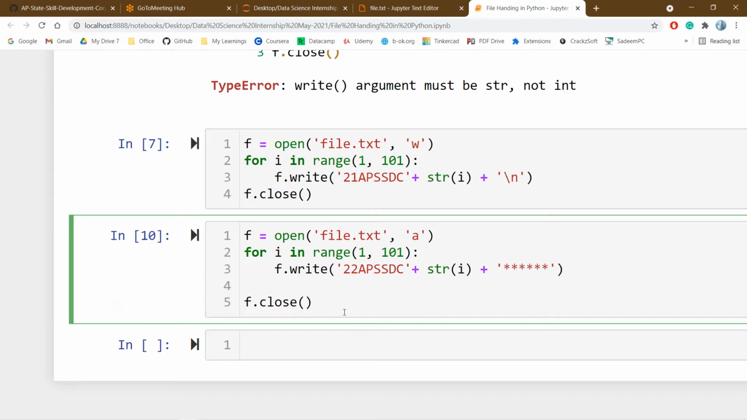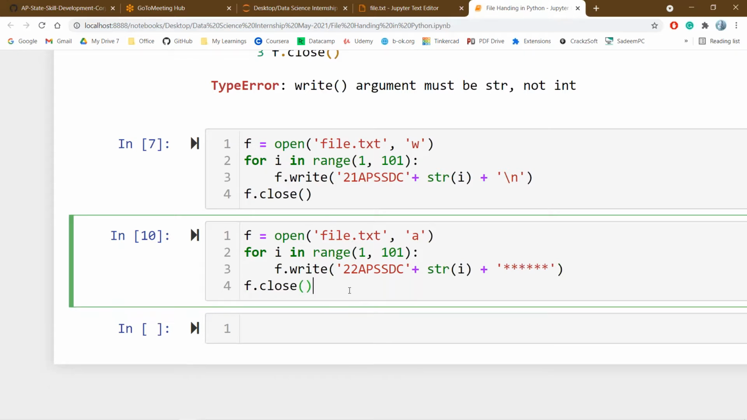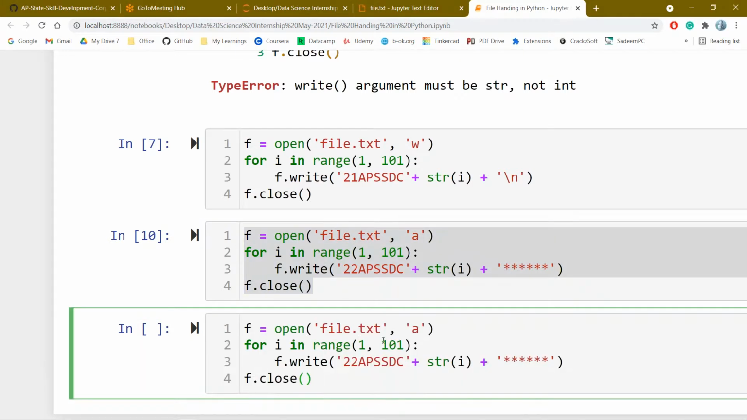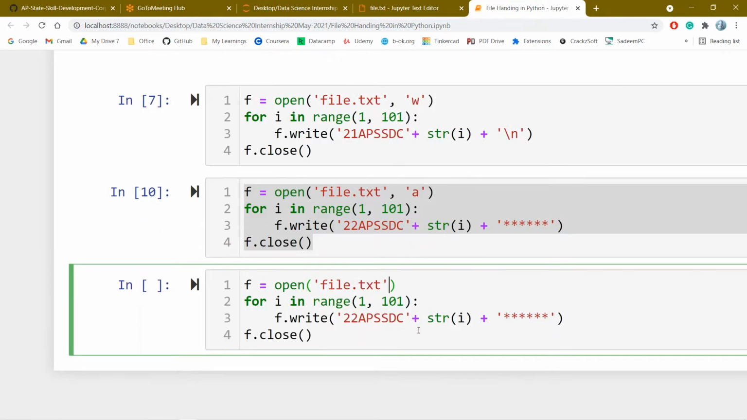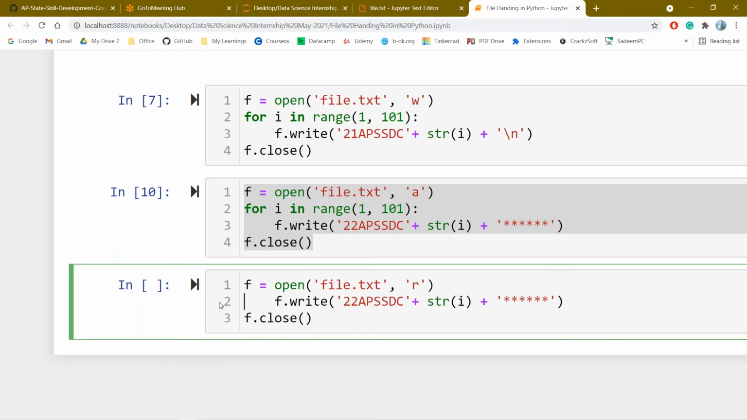One more operation: if I want to get the data from the file, what I have to do is open it in read mode. The default operation is the read mode. I can pass R, otherwise if I didn't pass R, it will automatically take read mode. There are three modes of operations.